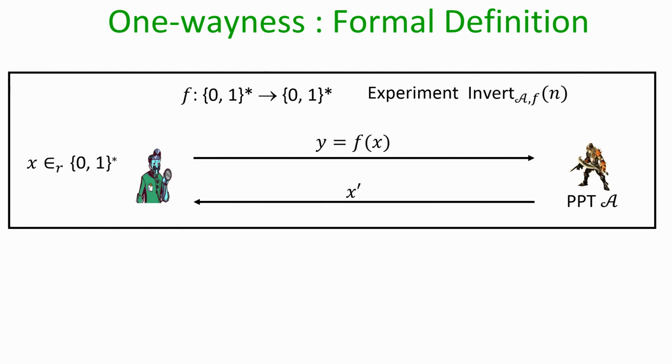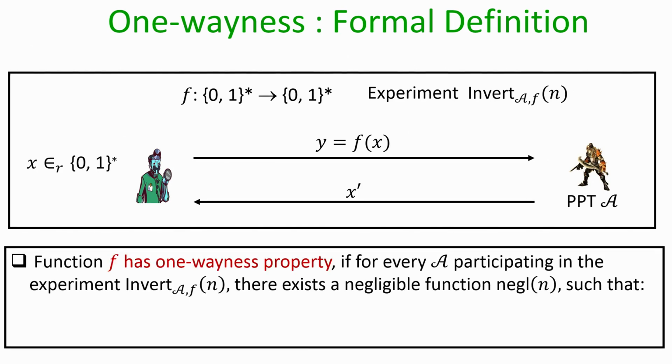The adversary submits its response, namely x dash, and we say that the function f has the one wayness property if for any polynomial time algorithm A participating in this experiment, there exists a negligible function, say negl(n), such that the probability that the adversary is indeed able to output x dash, which is actually a pre-image of the given y, is upper bounded by a negligible function.